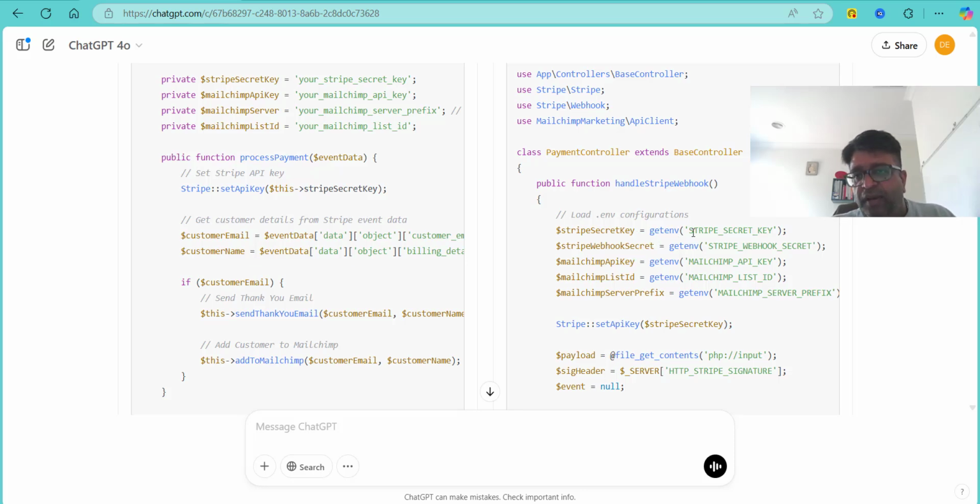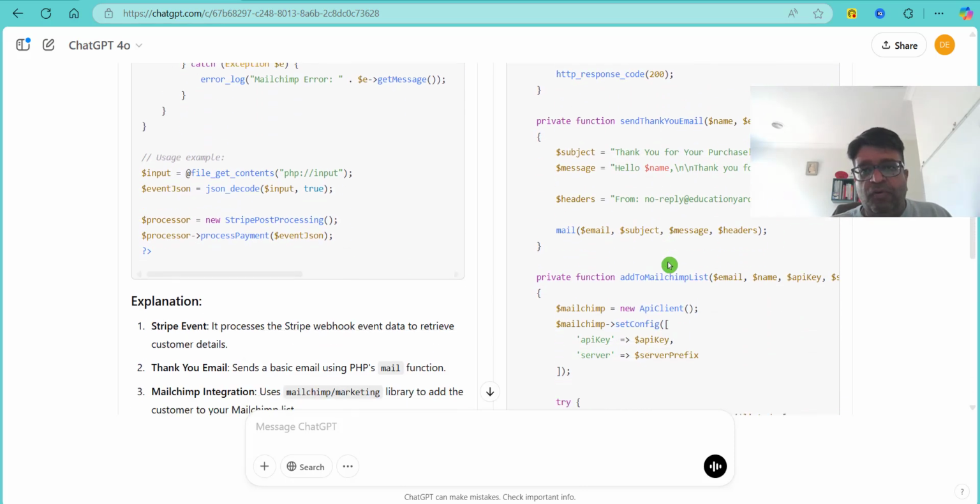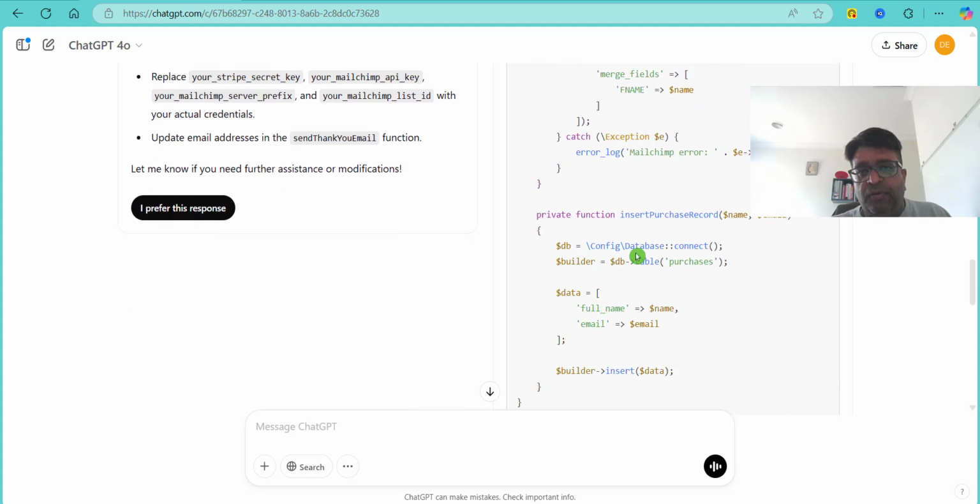You can see here it is reading the Stripe secret key from a separate environment file, which is one of the best practices to build secure applications and keep them safe against hackers. So definitely I will go with response number 2.